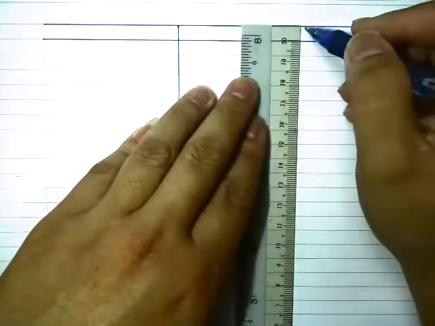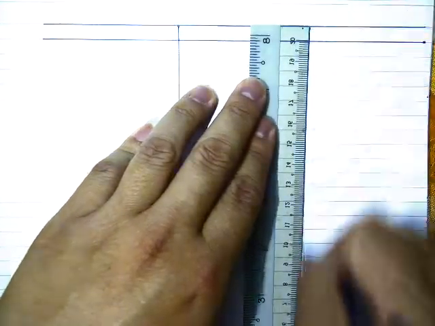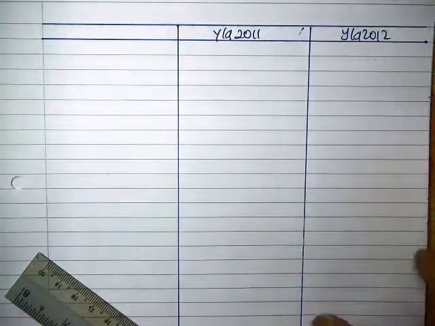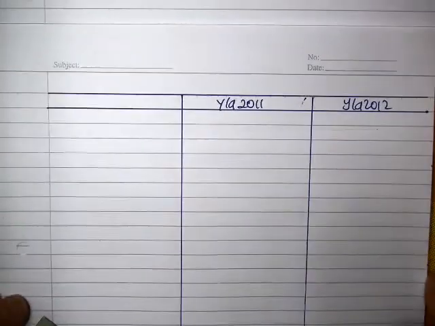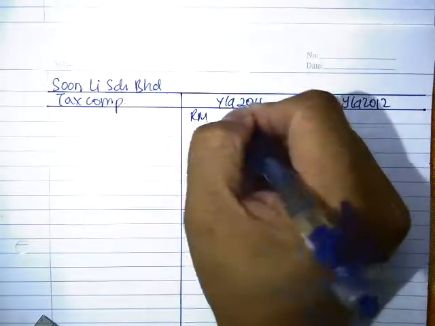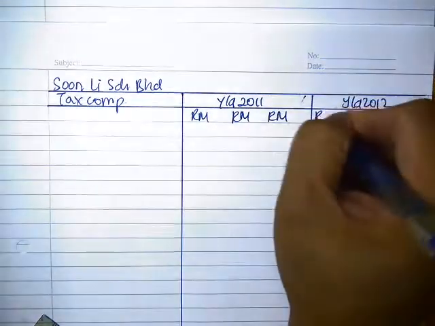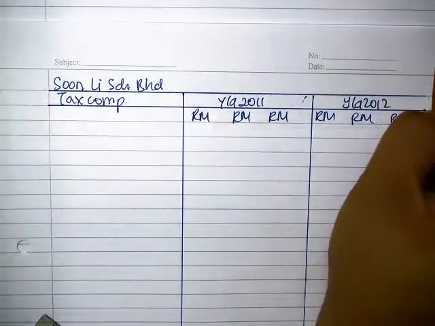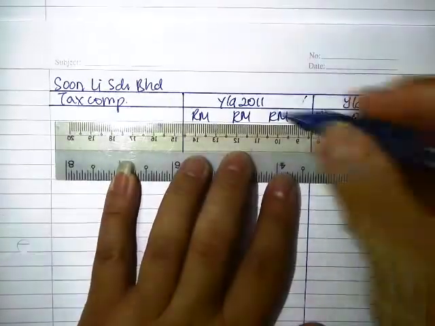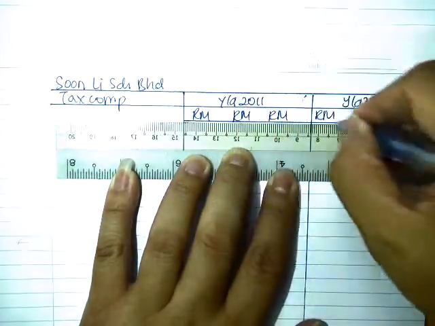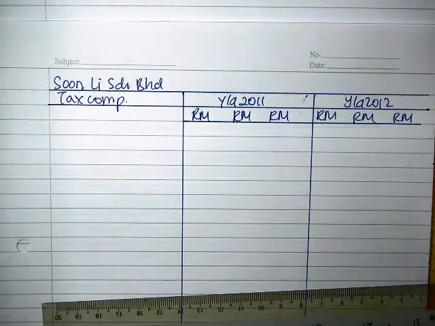We have two different YAs for Soon Li Sdn Bhd. Alright guys, the details are slightly different here and there, but the style is the same.